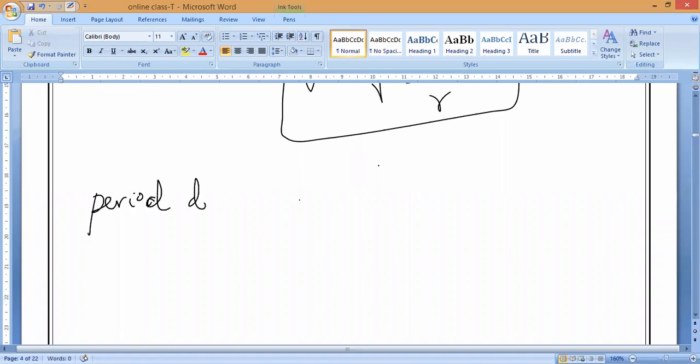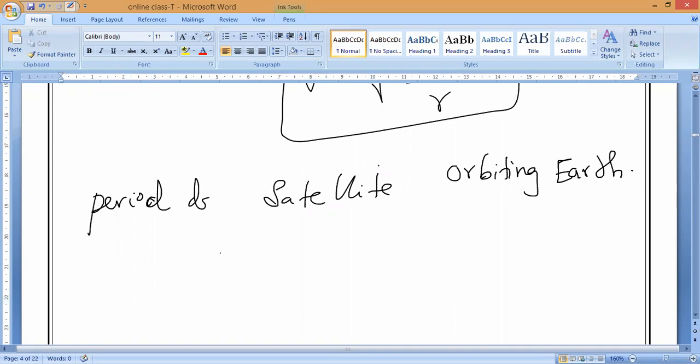Period of a satellite orbiting the Earth. So for any planet, if we take Mars, the mass of Mars will come. If Jupiter, the mass of Jupiter will come, like that. We are taking a satellite orbiting the Earth. So what will come, guys? So we know